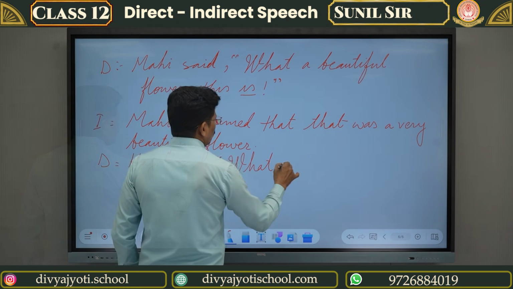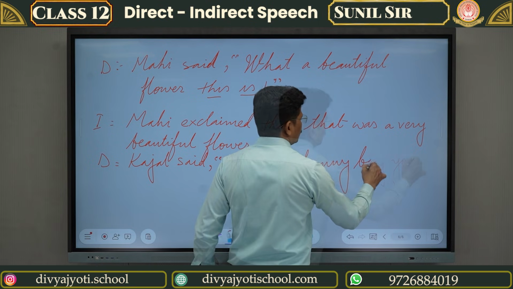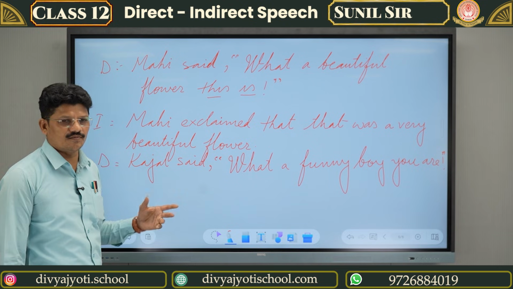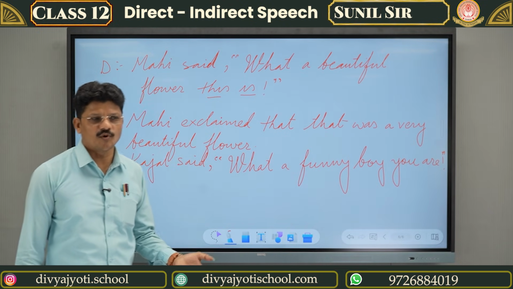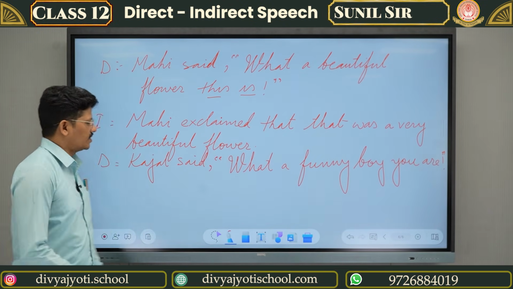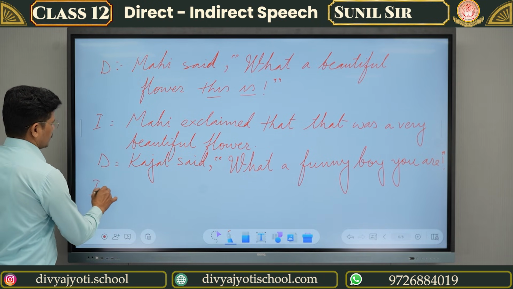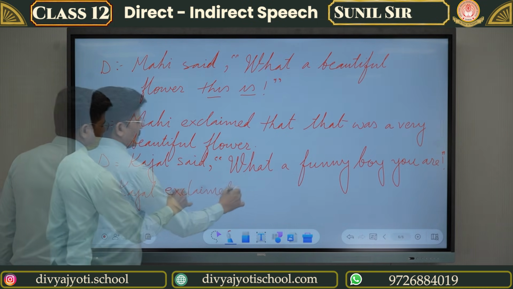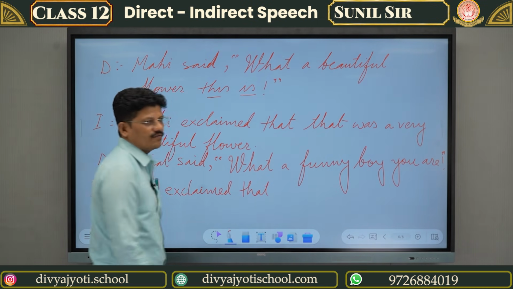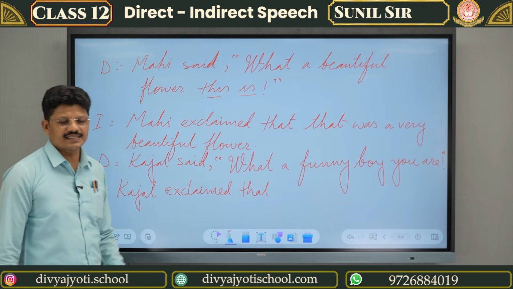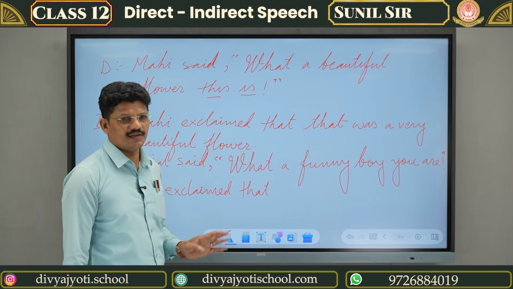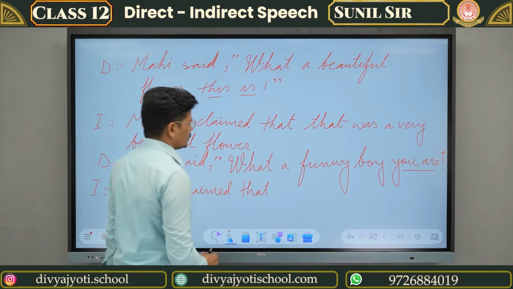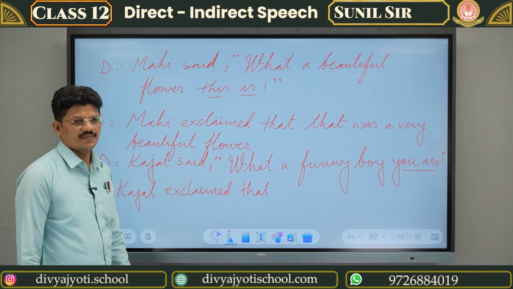Okay, let us see one more sentence. Kajal said, "What a funny boy you are." That means Kajal has said to someone, any boy, that he was a very funny boy. So let us see how to change it into indirect speech. Kajal exclaimed that. Where is the subject and verb? In an exclamatory sentence, the subject and verb always remain last. So here "you are". So "you" means who? Boy.